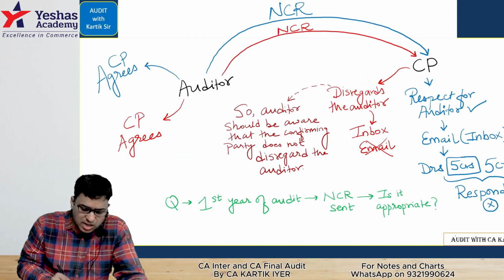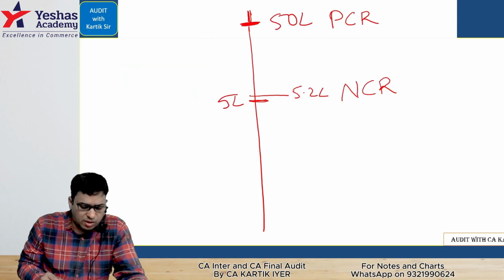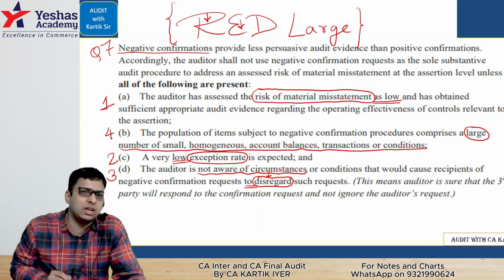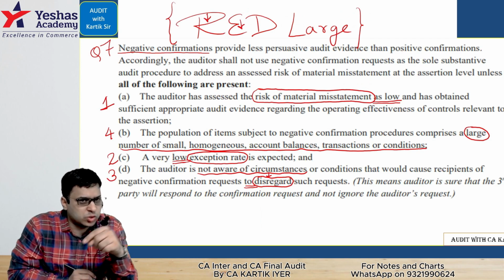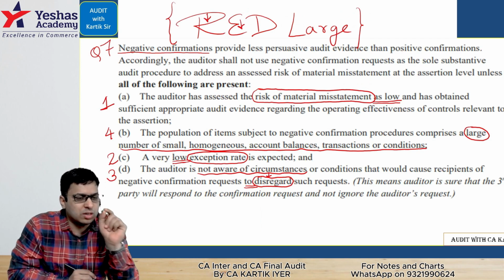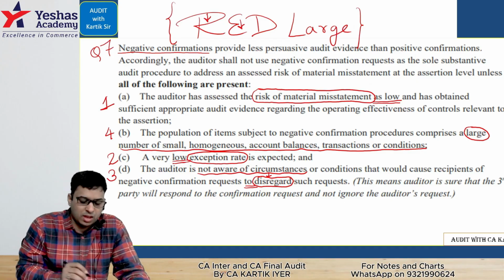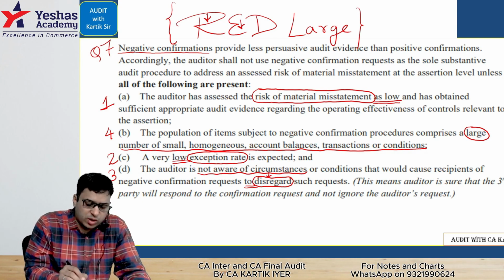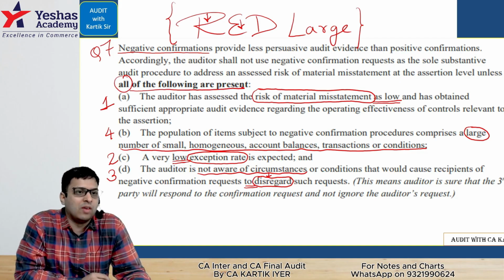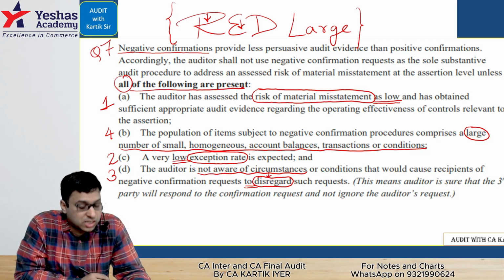Question number 7 in this chapter. I don't know whether you know, this is my favorite question because it is a thinking question. You must have marked it as a star or important for sure. Question number 7 is: for a negative confirmation request, which conditions should be present? The code is called RED LARGE.